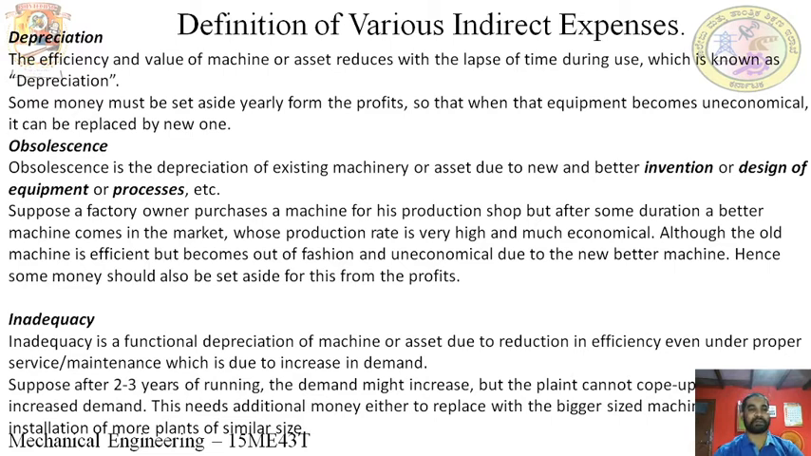These are some important indirect expenses. There may be a lot of indirect expenses, but the important ones are as follows. First one is depreciation. Depreciation is a very important term in any company. What is depreciation? It is defined as the efficiency and the value of a machine or asset decreasing with the lapse of time during its usage. It is known as depreciation.